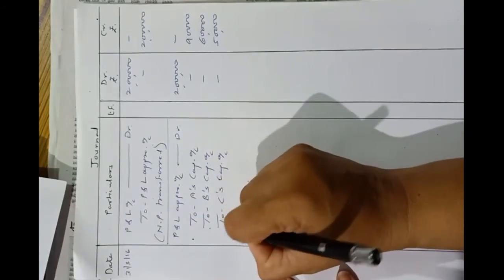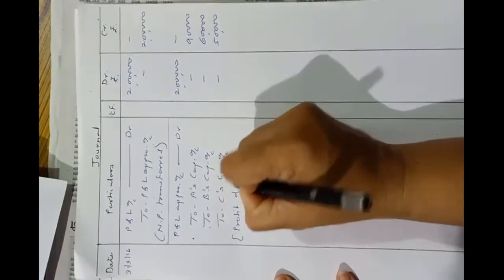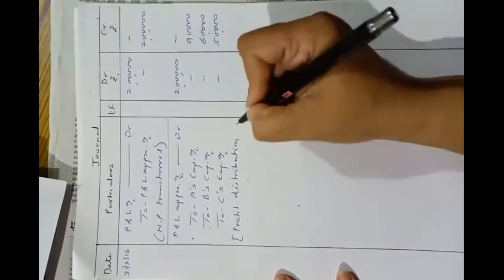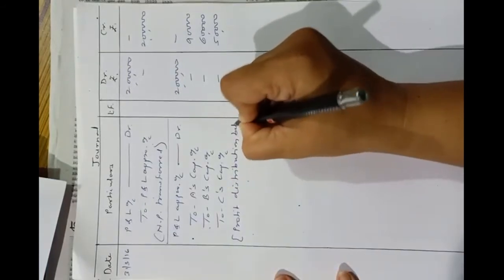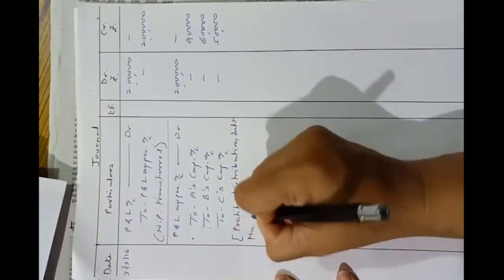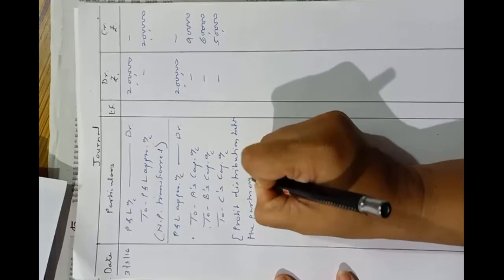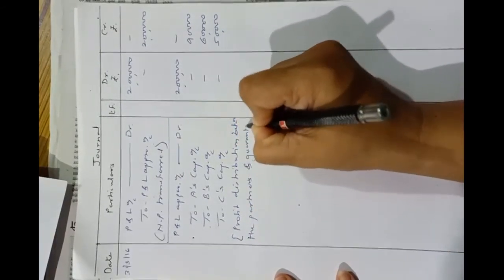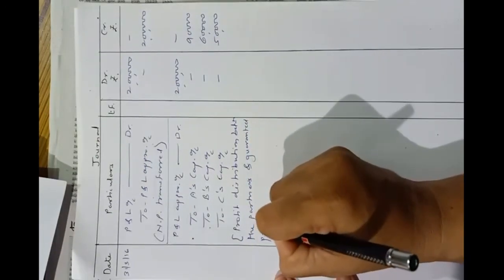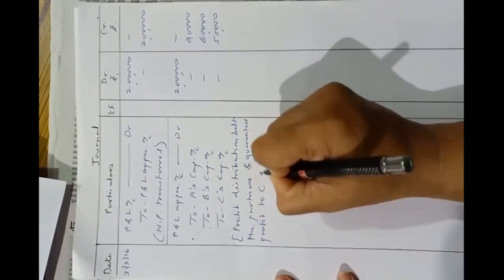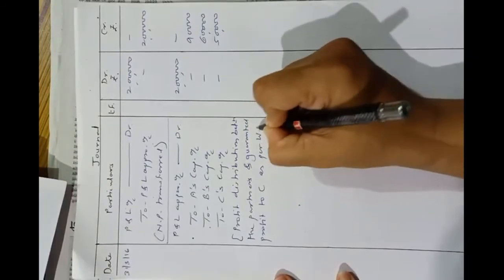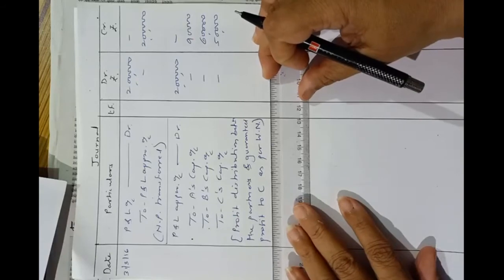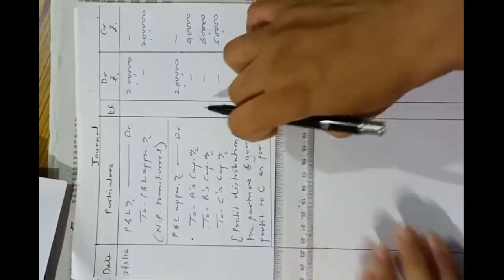So profit distribution among partners or between the partners, and guaranteed profit to C as per working note. In this way we can pass only two entries here.